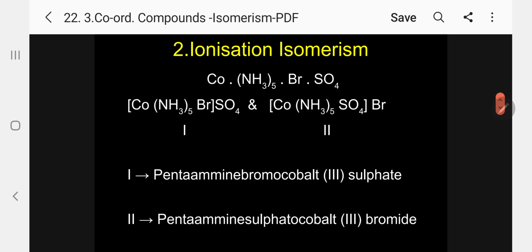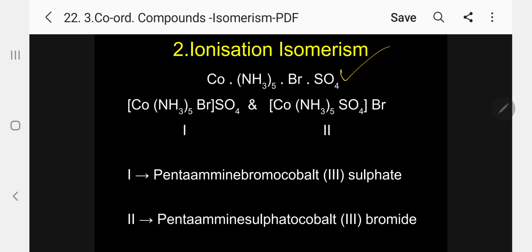Now, coming to ionization isomerism. What is ionization isomerism? Coordination compounds having the same molecular formula but a difference in the arrangement of atoms or ions during ionization are called ionization isomers, and the phenomenon exhibited by these ionization isomers is called ionization isomerism.